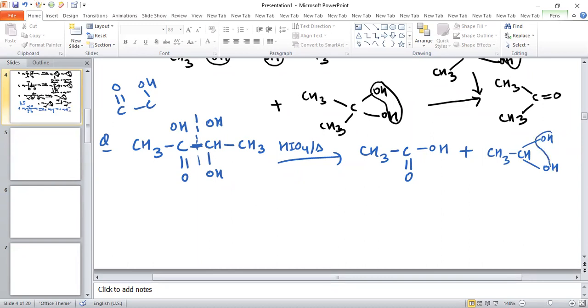So water is removed. Now we can say this is basically the carboxylic acid, and the other product is CH3, CH double bond O. So these products are obtained. Now see another question related to this.